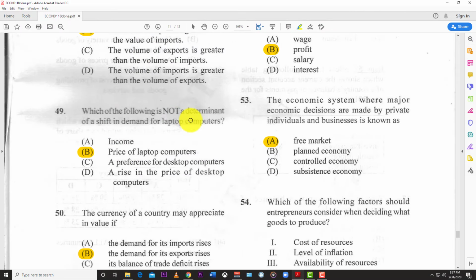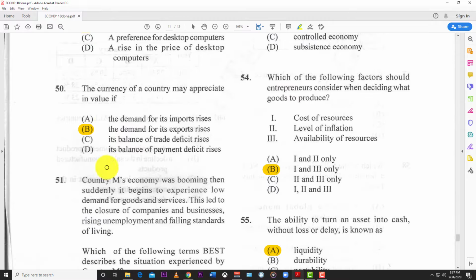49. Which of the following is not a determinant of shift in the demand for laptop computers? And so we know income causes shift. We know changing taste, preference causes shift. And we know the rise in the price of an alternative or other goods would cause a shift. And so the best answer here is B, price of the laptop, because the price causes a movement, not a shift, it causes a movement.